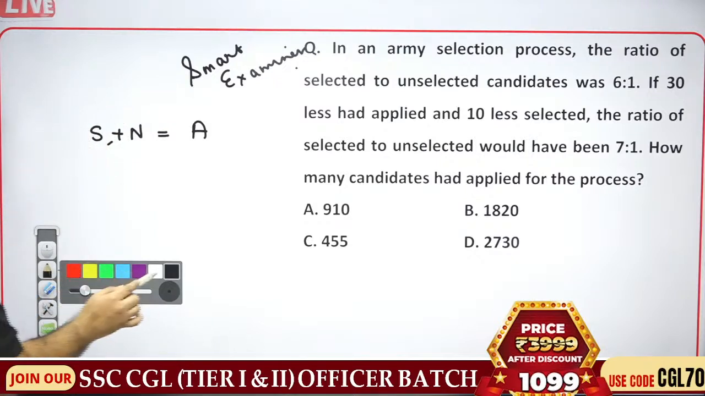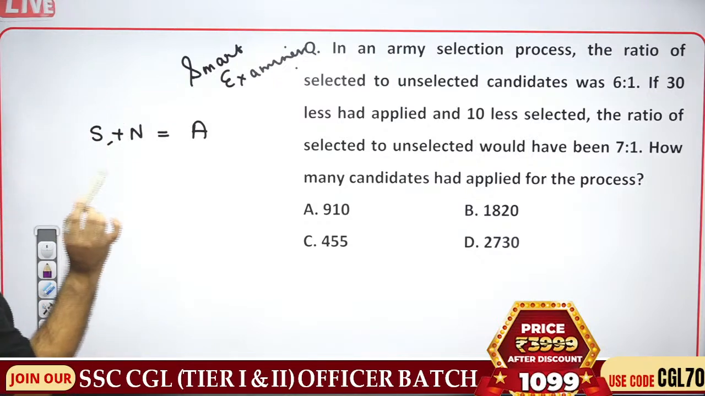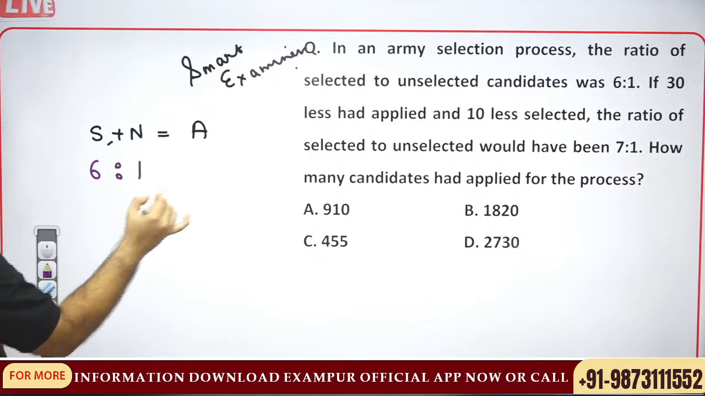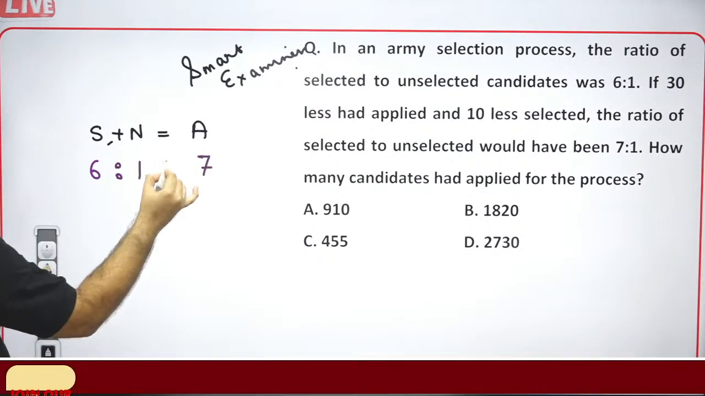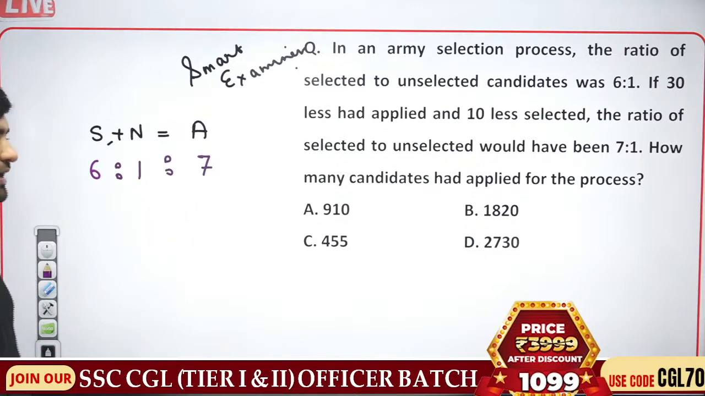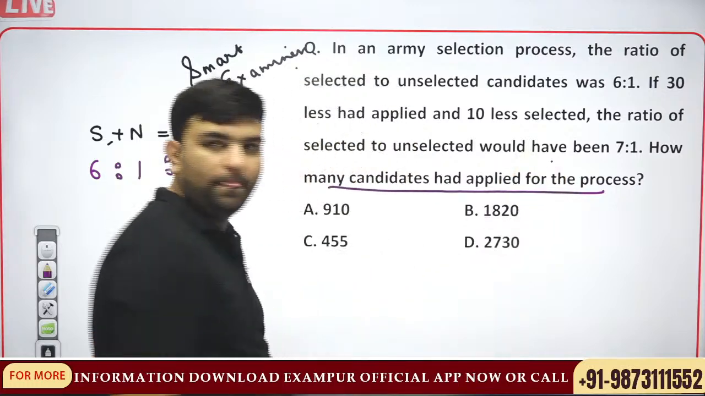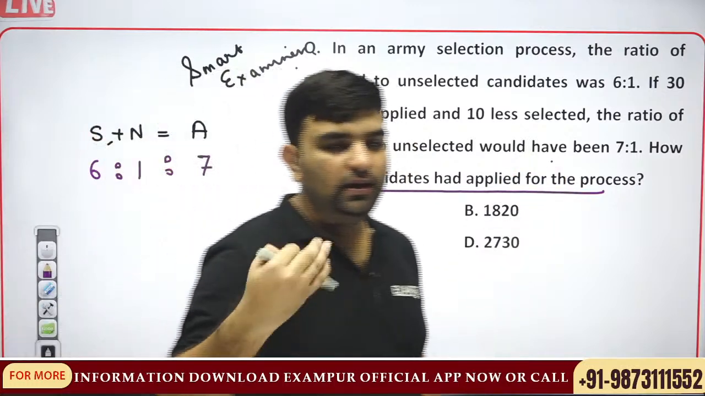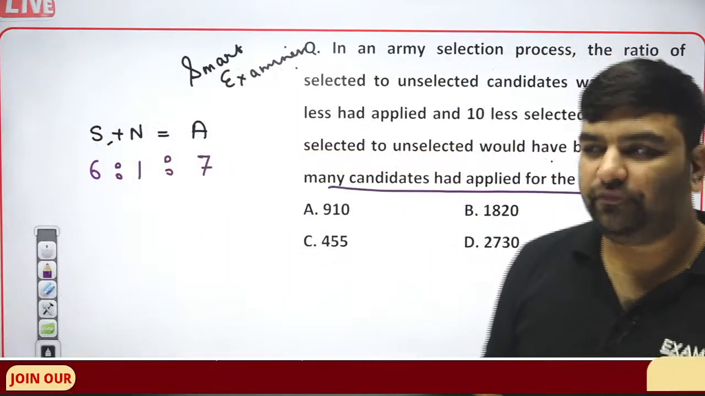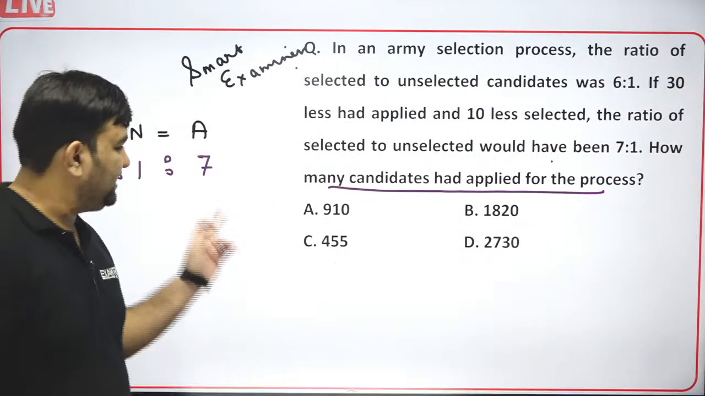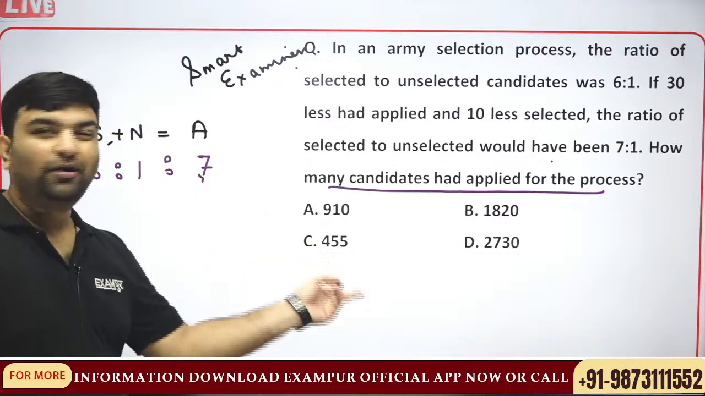So what we used to do, selected and unselected initially in the ratio 6:1. So applied is in the ratio 7. They ask how many candidates applied for the process. Even I and even you as well, what is the first thing I taught you? Check for the multiple of 7. But all of them are.